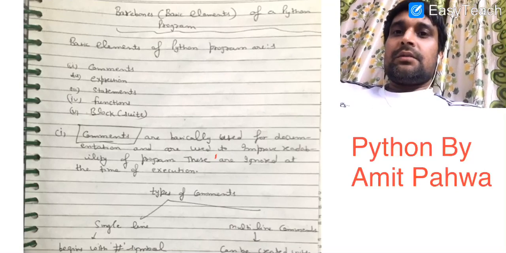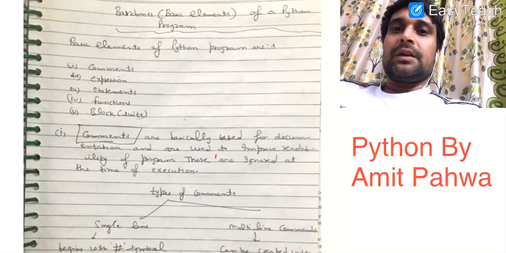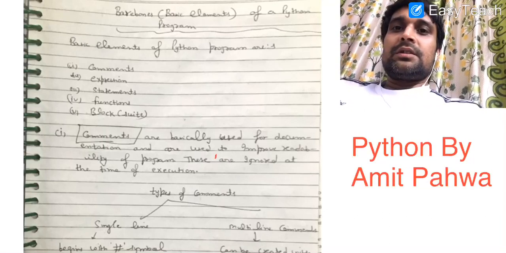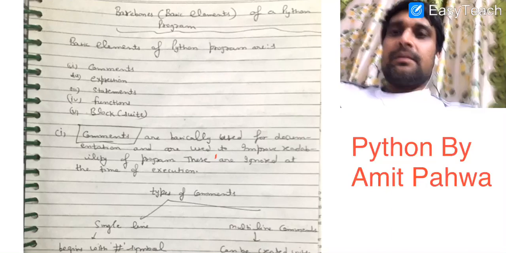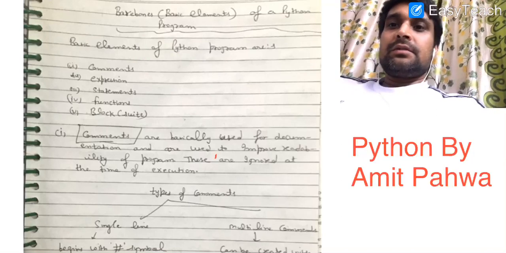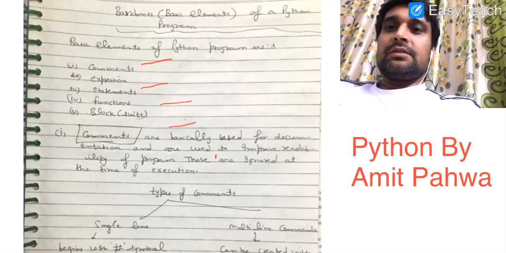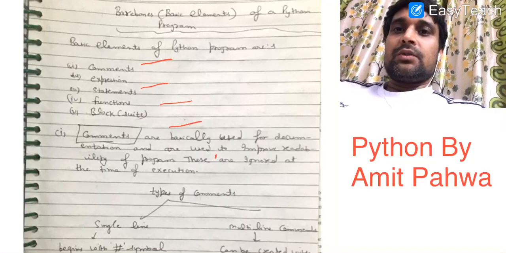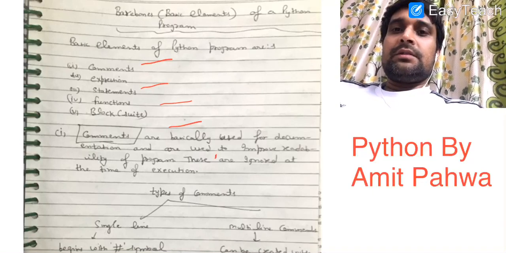In the last lecture we discussed tokens and various types of tokens available in Python. Now we are going to discuss the basic elements of a Python program. These are comments, expressions, statements, functions and block. Block is also known as suit. Now we are going to discuss all these one by one.